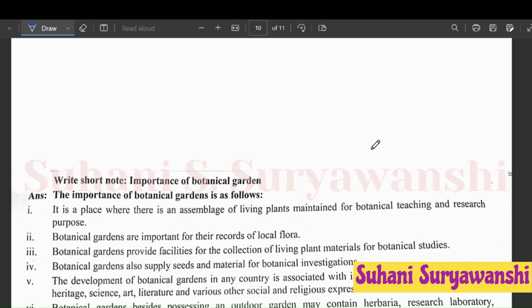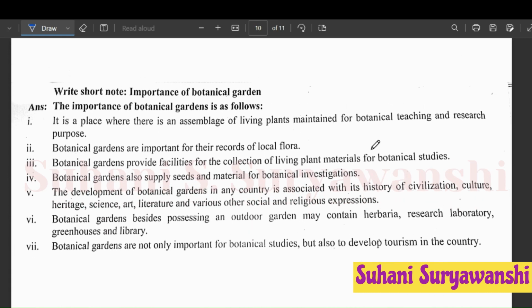So next we have to write a short note on importance of botanical garden. So, the importance of botanical garden is as follows. First point, it is a place where there is an assemblage of living plants maintained for botanical teaching and research purpose. Botanical gardens are important for their records of local flora. Third point, botanical gardens provide facilities for the collection of living plant material for botanical studies. Botanical gardens also supply seeds and materials for botanical investigations.